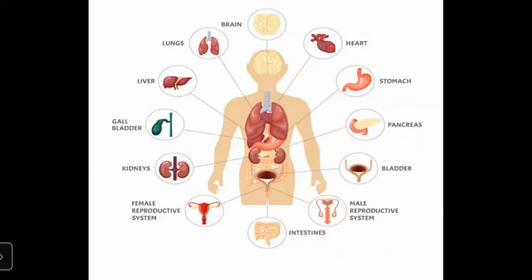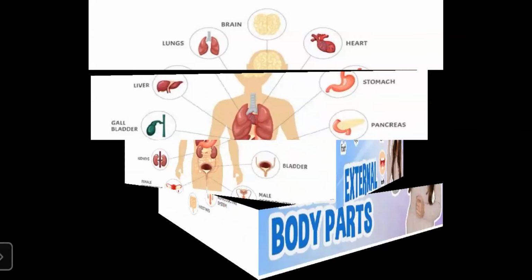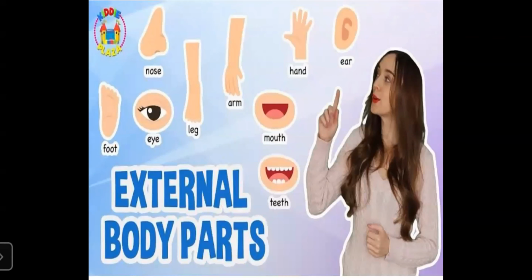For example, brain, lungs, liver, heart, pancreas, kidneys, all these are internal body parts. External body parts are nose, eyes, legs, arms, ears, teeth. External body parts means the parts which we can see, touch, feel.